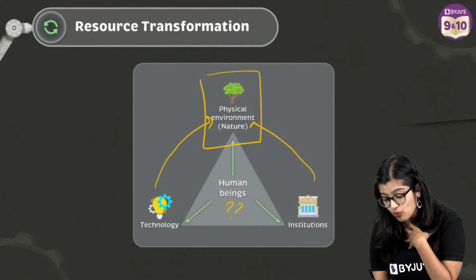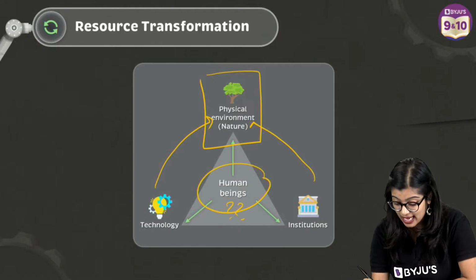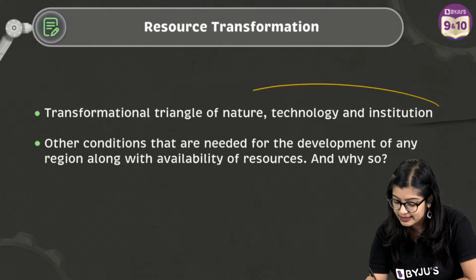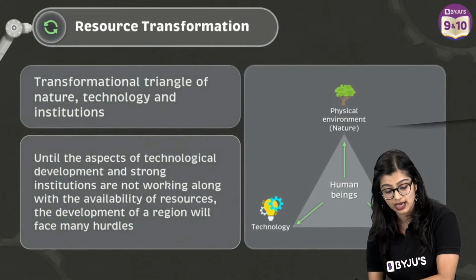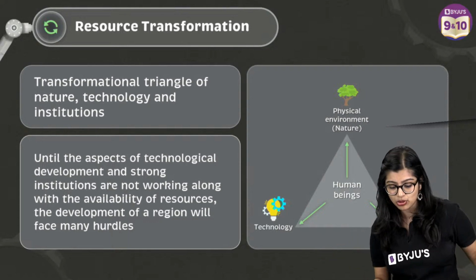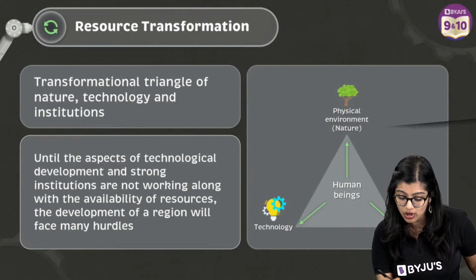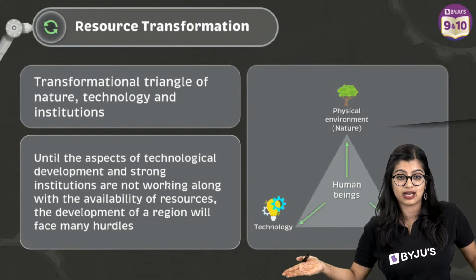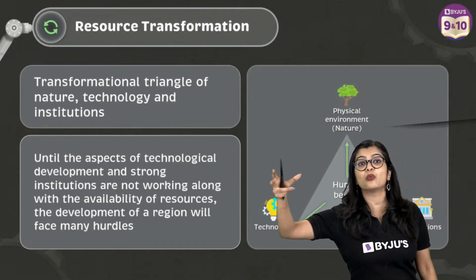But at the end of the day, who has to do all this? Human beings need to be there, and humans are a very important resource. So the transformational triangle is that of nature, technology and institution. And we observe that development will happen only when human beings come together and bind it. It's important to understand that it's not only technology or institutions which are working alone. Development will also face various other factors that come into the picture, and which is why we are able to use the resources the way we do.